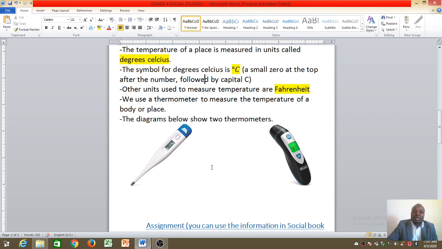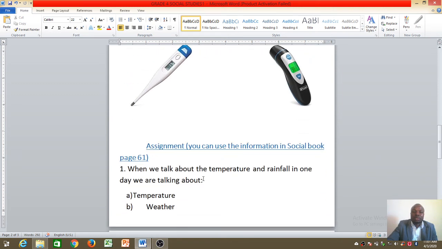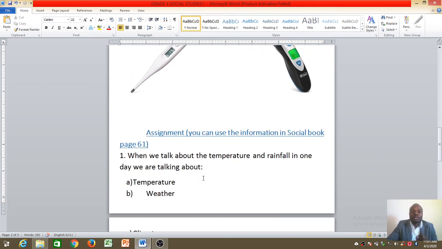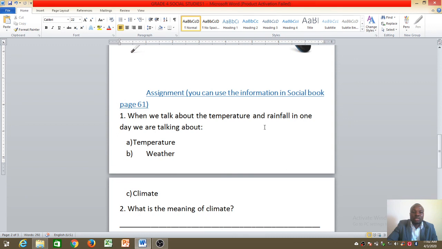Now, there are some questions at the end of this lesson that I would want you to answer. But before you answer the questions, you will pause the video and copy the notes. Then you can attempt the questions. You can also use the information in your social studies books on page 61. The questions are here as you can see them.